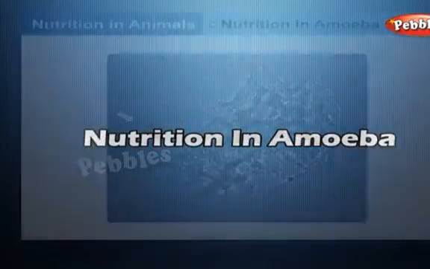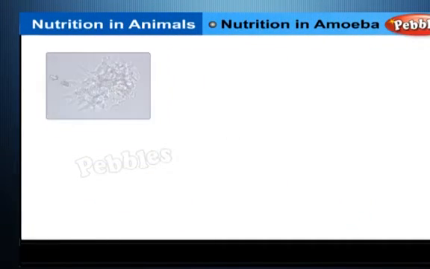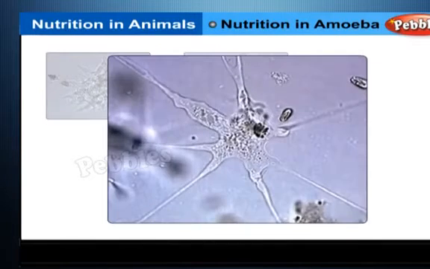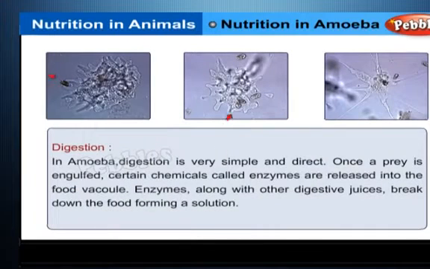Nutrition in amoeba. Amoeba are organisms made up of a single cell, usually found in ponds and ditches. Their food consists of the microscopic plants and animals floating in these waters. Ingestion. When amoeba comes into contact with one of these organisms, it sort of flows around the organism, forming a cup-shaped projection. This is called a food cup or food vacuole, which completely encloses and ingests the food. This mode of nutrition is called phagocytosis, cell eating.